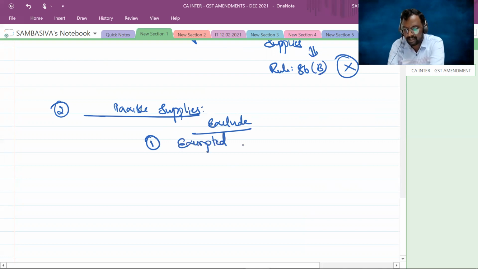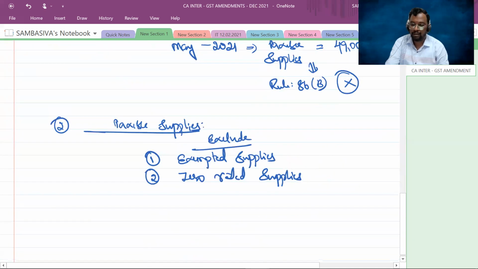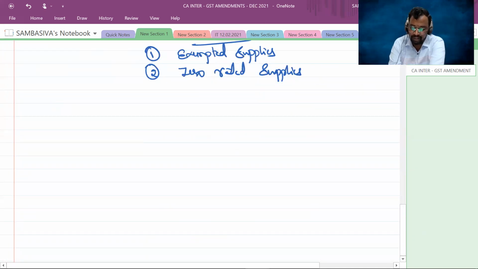While calculating the ceiling limit of rupees 50 lakhs, you have to just ignore exempted supplies turnover as well as zero rated supplies. So these two have to be excluded while calculating this taxable supplies ceiling limit. Clear, sir? This is the second important point you have to remember. And next one, non-applicability of these provisions.